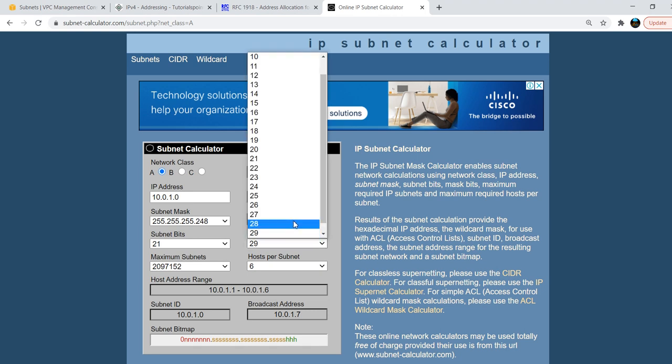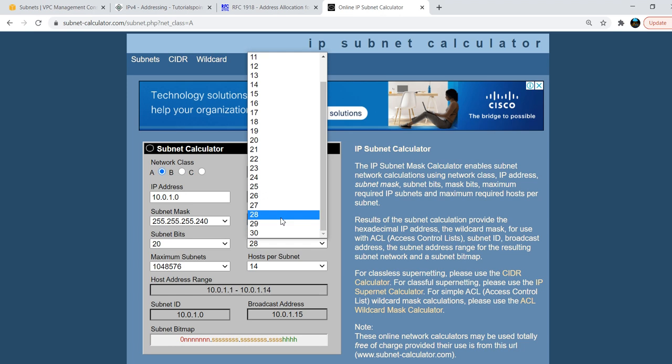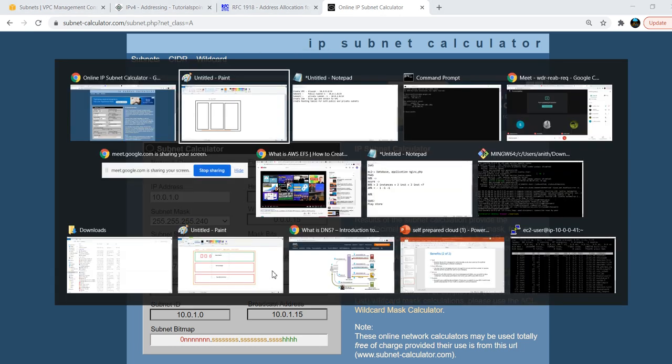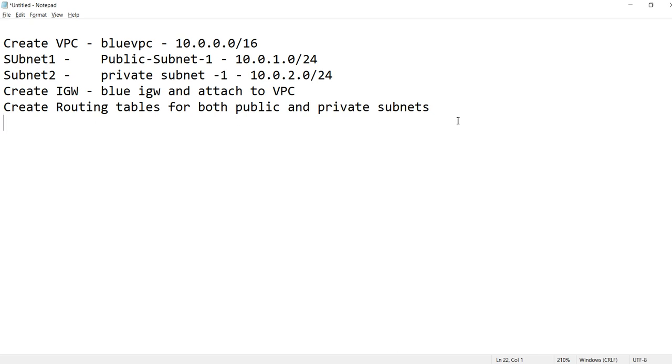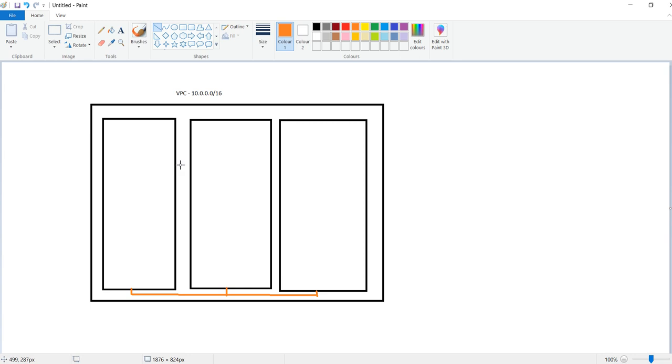So AWS is allowing only /28 as the minimum, and the maximum is /16. Here you can see when you take 28 you are getting 14. Why this 14, we need to check. Maximum is /16, minimum is /24. If the subnet mask increases, your IP addresses will decrease. If the subnet mask is less, your IP addresses will be high. Assume if you choose 16 as the subnet mask, you will get 65,534 IP addresses.